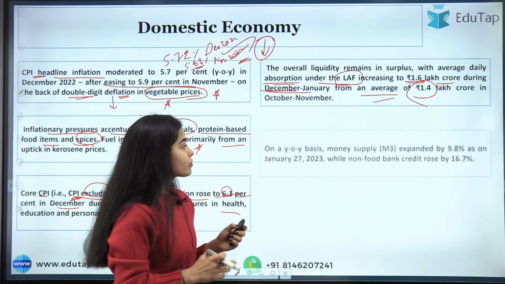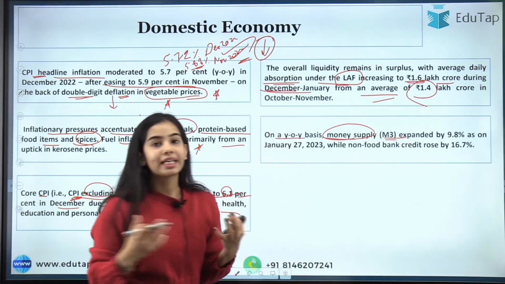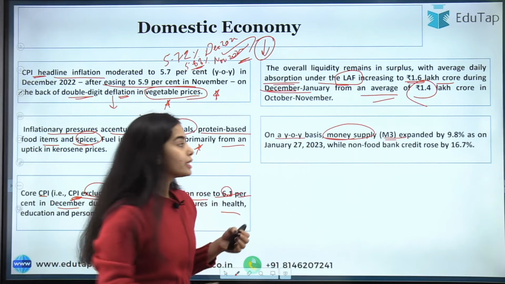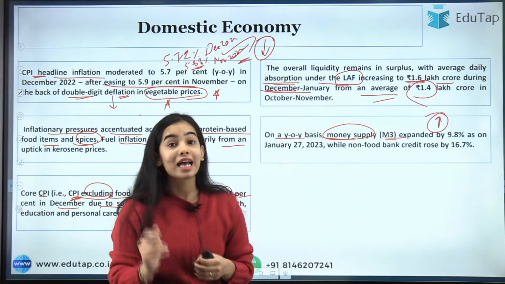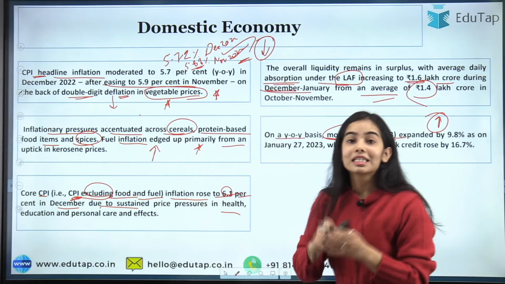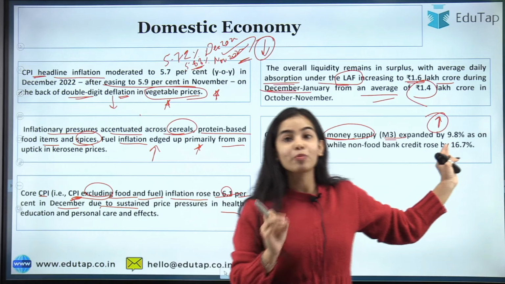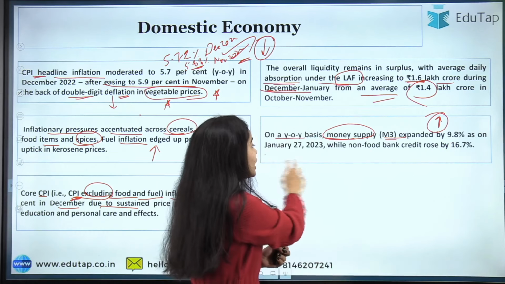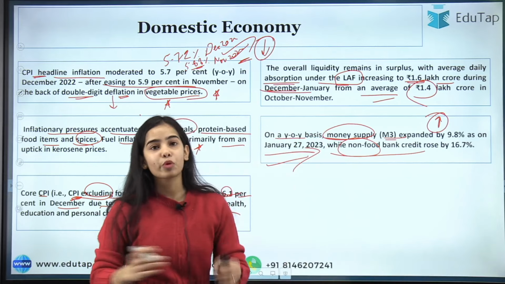Okay. So on a year-on-year basis, the money supply, that is M3 that we usually calculate in India, expanded by 9.8%. So you can understand that even though the RBI is trying to absorb the liquidity, the money supply was still expanding, by 9.8% as on January 27, 2023, while non-food bank credit rose by 16.7%.